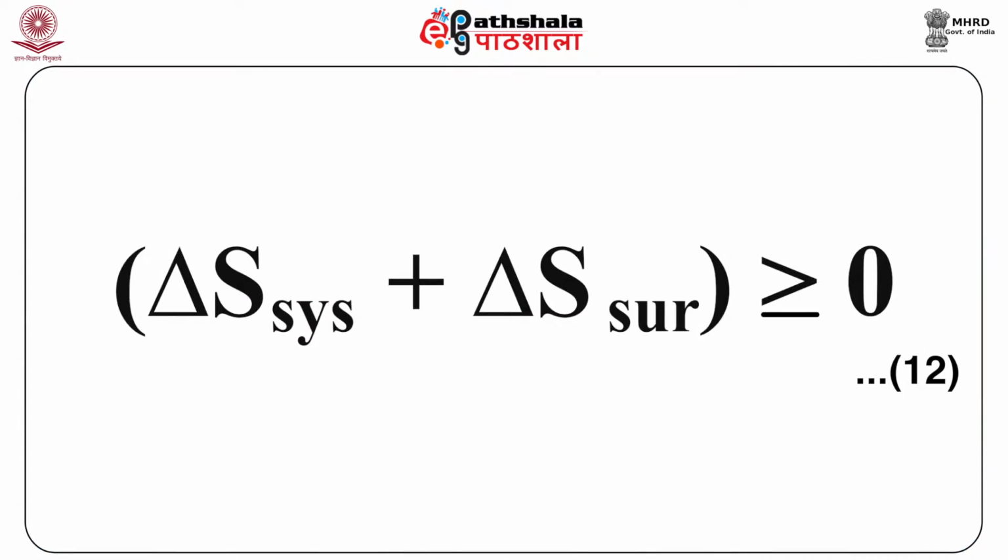Or the combination of these two above equations can be written in the form of equation 12 as delta S system plus delta S surroundings is greater than or equal to 0, in which the equal to sign stands for the reversible process and the greater than sign stands for the irreversible process.